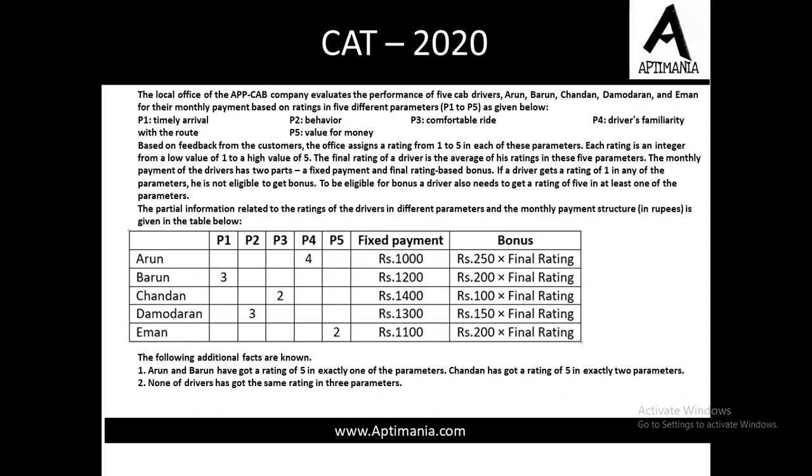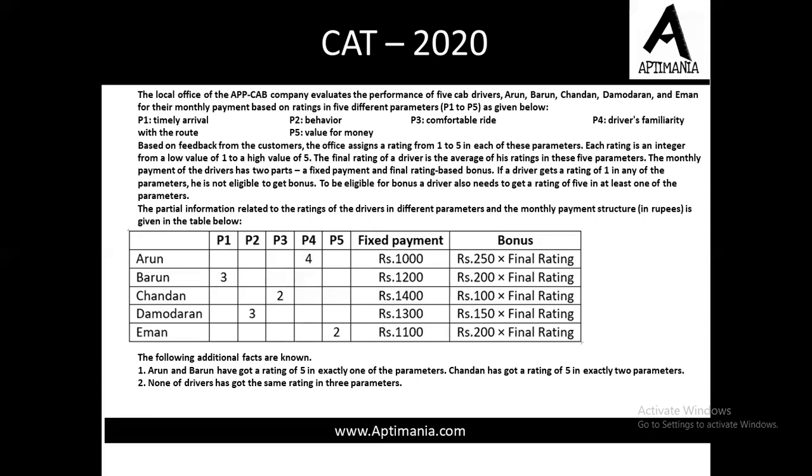P1 is for timely arrival, P2 is for behavior, P3 for comfortable ride, P4 for driver's familiarity with route, and P5 for value for money. Based on the feedback from the customers, the office assigns a rating from 1 to 5 in each of these parameters. Each rating is an integer, from a low value of 1 to a high value of 5. The final rating of a driver is the average of his ratings in these 5 parameters. So if we need to find the final rating, we calculate the average value of all the 5 parameters, right?